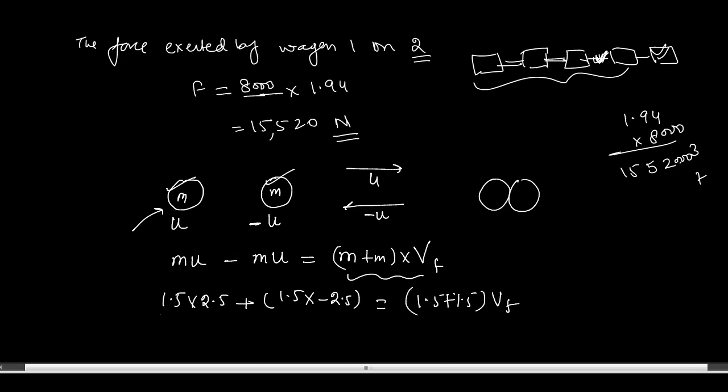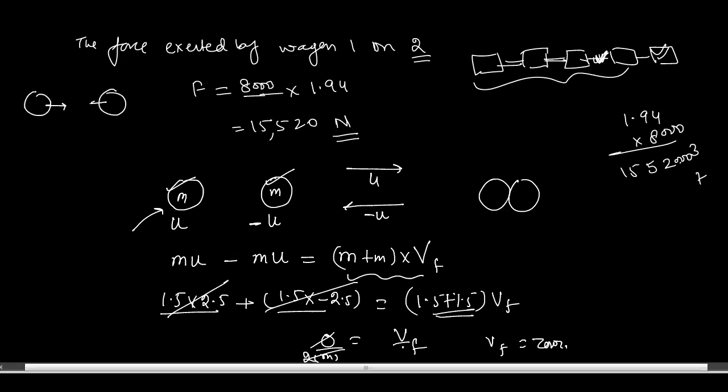So when they stick together, you will find that the same values are coming, one of them negative, so these two values get cancelled out and we get 0 equals the right-hand side. So v final is equal to 0 divided by the mass 2m, which is 0. So the final velocity of the object will be 0. Got it? You can simply imagine that if one object is moving in this direction and the other in the opposite direction, with the same mass, when they collide and stick together, they will not move in any direction.